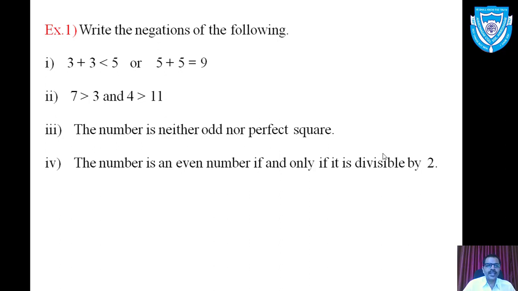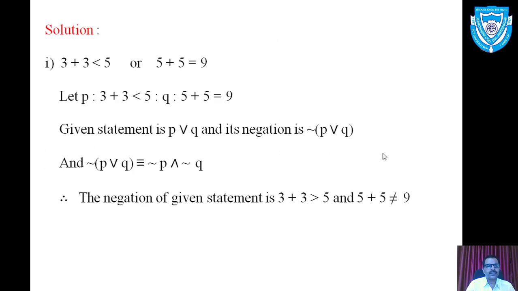To obtain the negation of this disjunctional statement, first of all, let us convert it into symbolic form. Let us put the statement P: 3 plus 3 less than 5. The statement Q: 5 plus 5 equal to 9. Hence, the symbolic form of the given compound statement is P or Q.